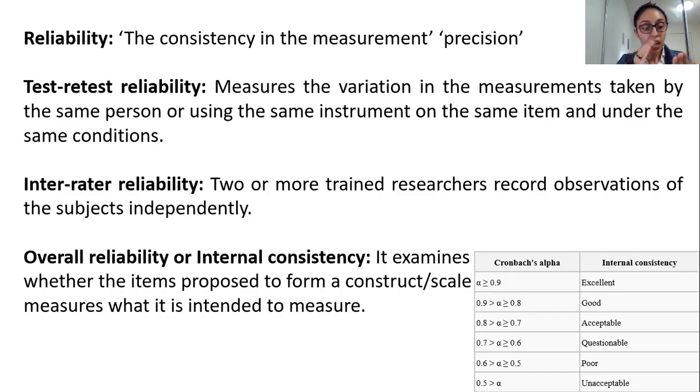Meaning I want to see if a mother says that my child hates tomatoes and gives, say in week 1, 9 out of 10, and within 2 weeks she says my child hates tomatoes and gives 8 out of 10. Okay, fine, it is still close by. But what if a mother said in the first week that my child hates tomatoes, and suddenly within 2 weeks she says, no, my child absolutely loves tomatoes? Now there is something wrong going on over here.